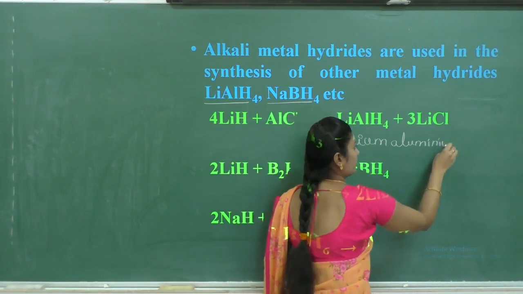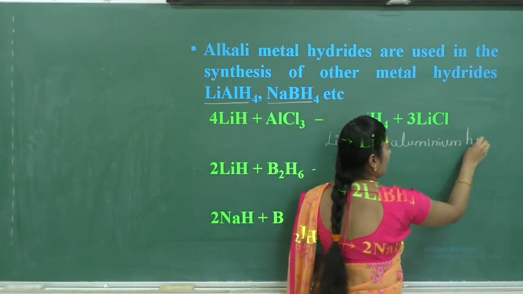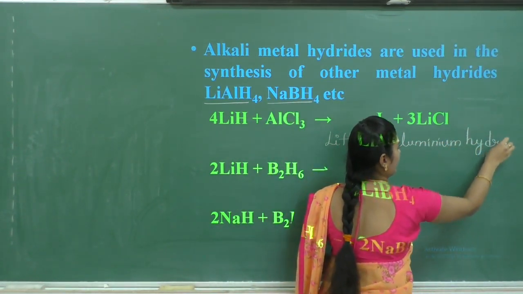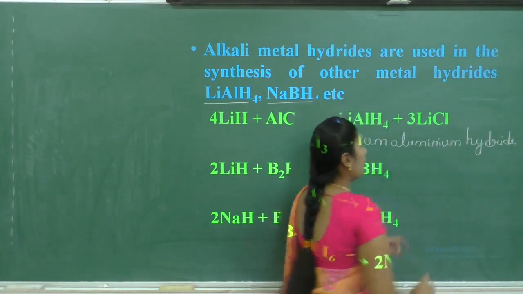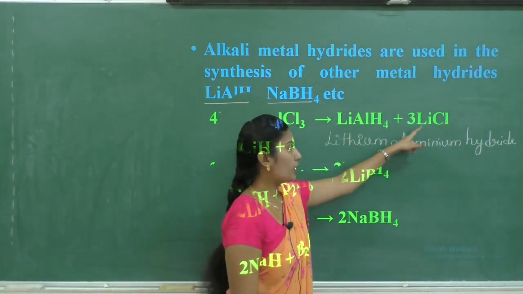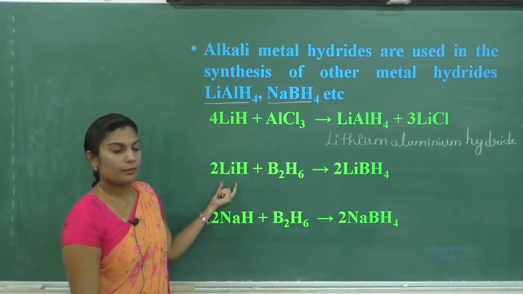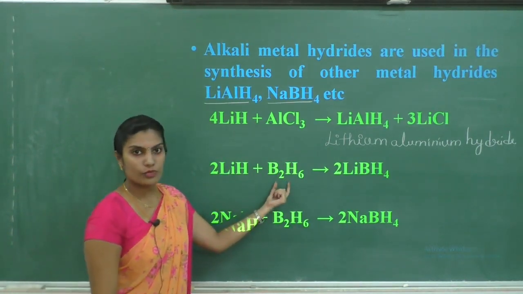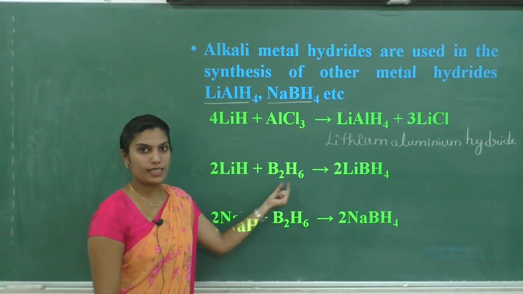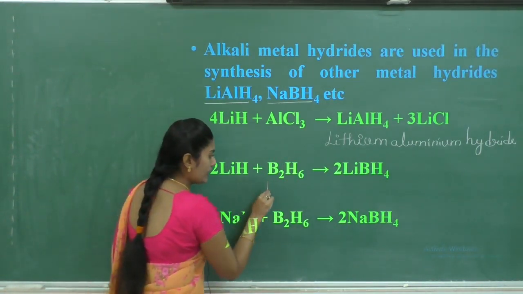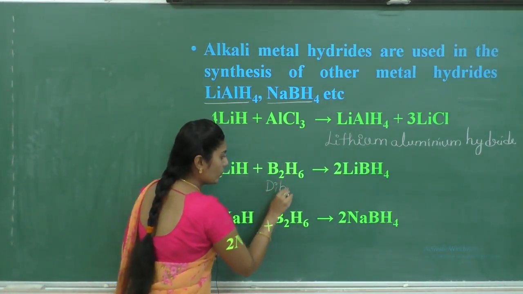When this lithium hydride reacts with aluminium chloride, it gives lithium aluminium hydride plus lithium chloride. Next, when lithium hydride reacts with B2H6, B2H6 means diborane.